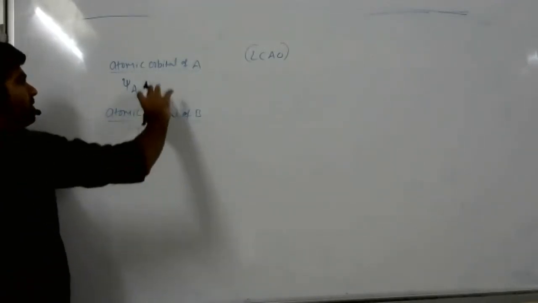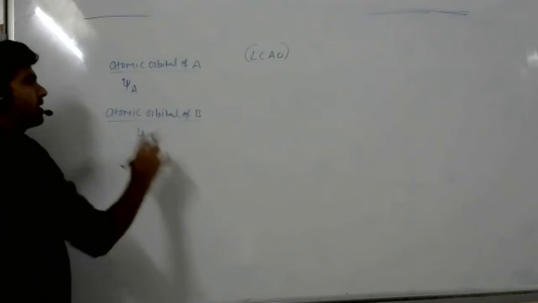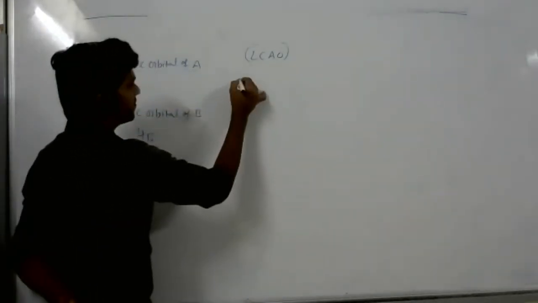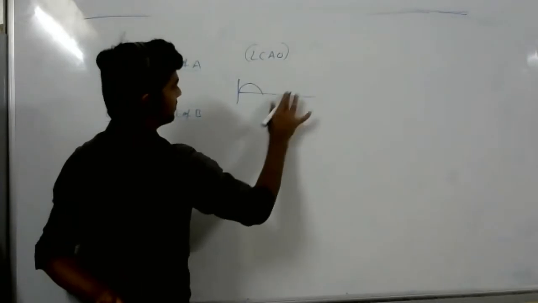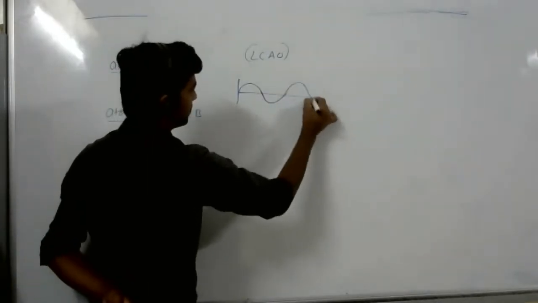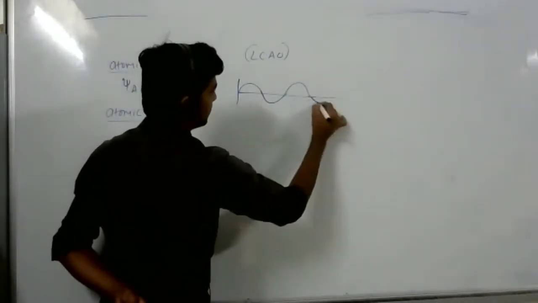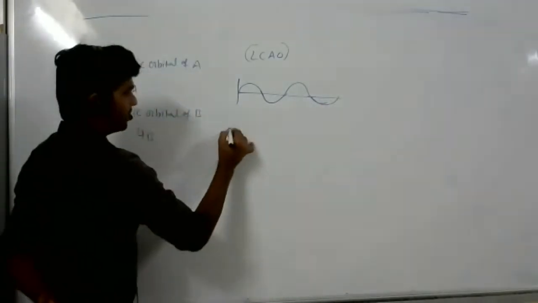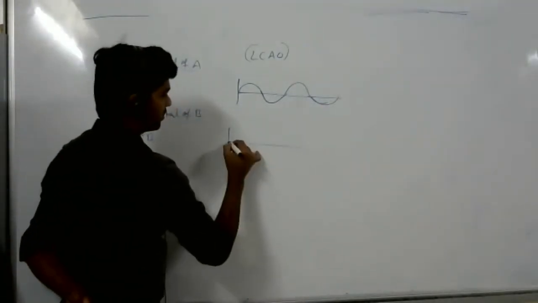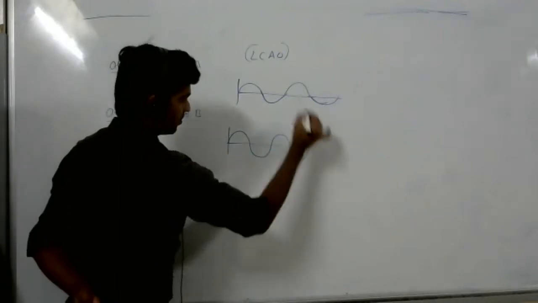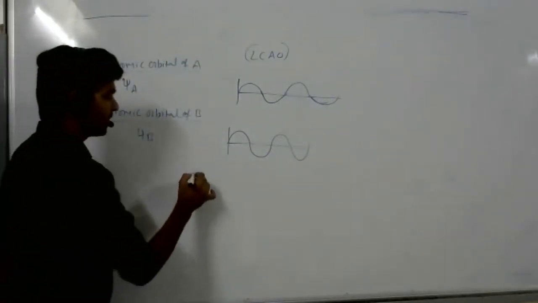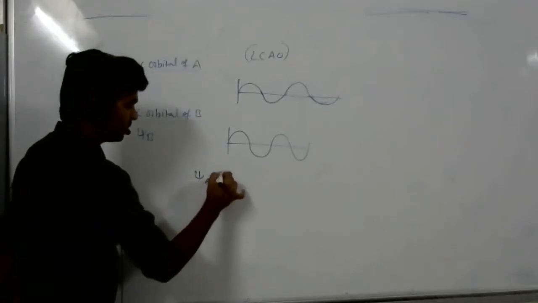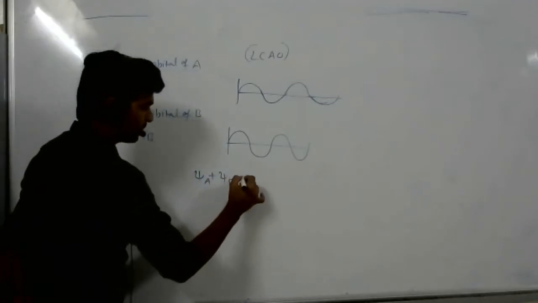So when we do the addition of psi a and psi b, this is psi a, and psi b is this one. So when we do psi a plus psi b, it gives this.